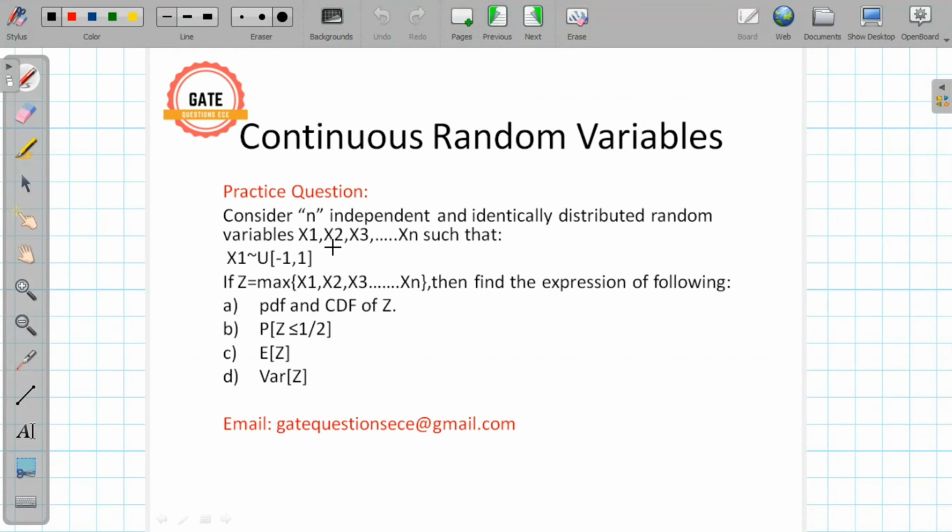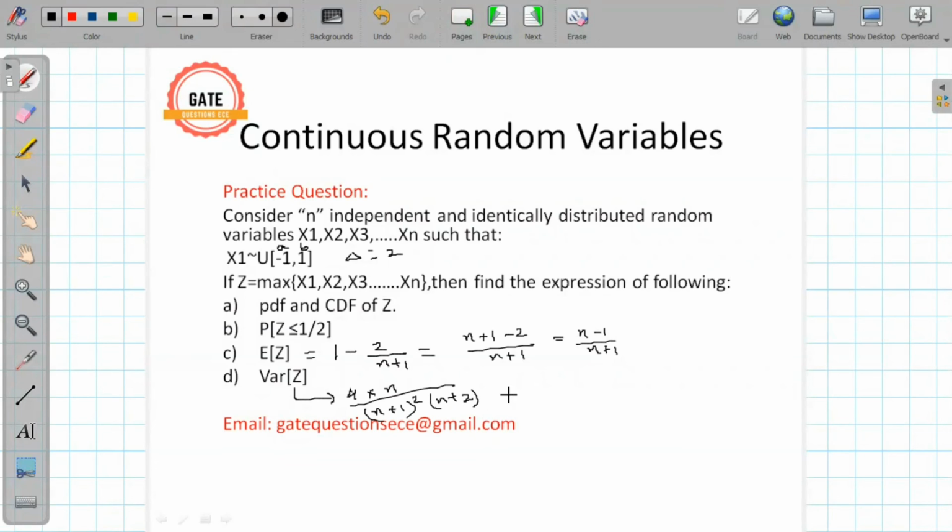This is the practice question, and in this we have a as -1 and b as 1. So delta here is 2. So the expectation of z will be b minus delta, which is 2 upon n plus 1. So that will give us (n plus 1 minus 2) upon n plus 1, that is (n minus 1) upon (n plus 1). And the variance of z will be delta square, that will give us 4 times n upon (n plus 1) whole square times (n plus 2). So these are the answers for the expectation and variance of z.